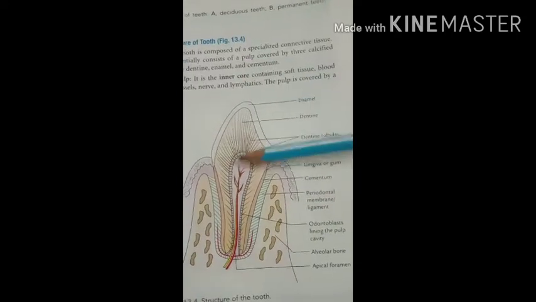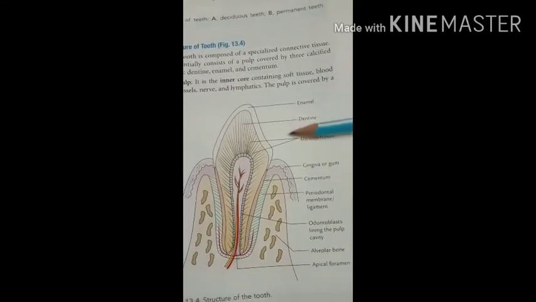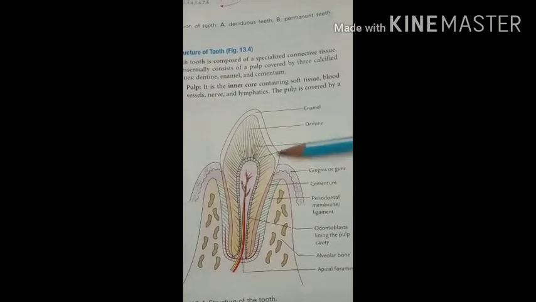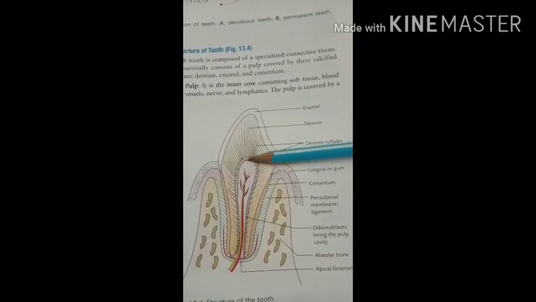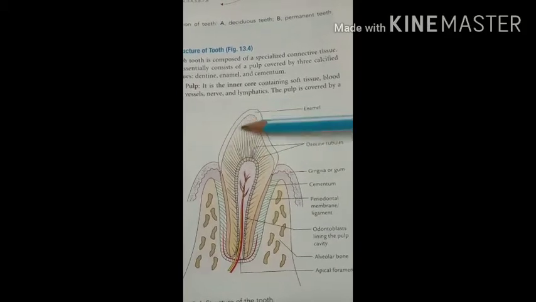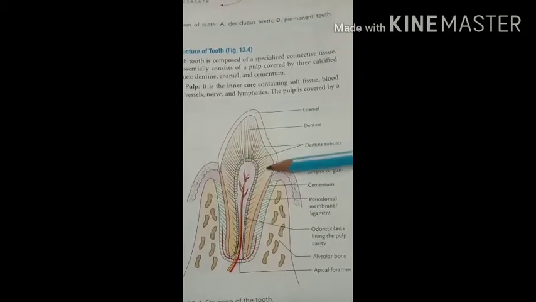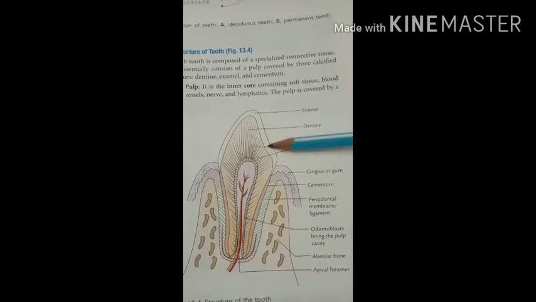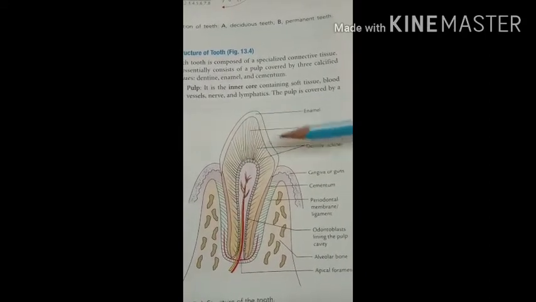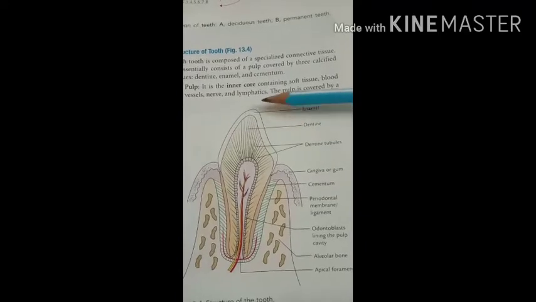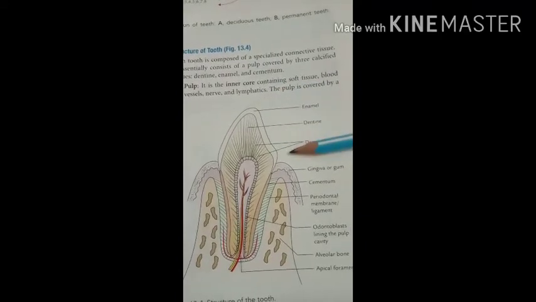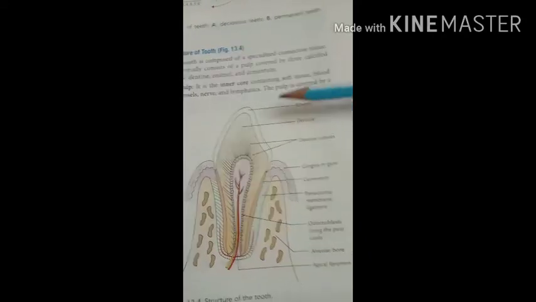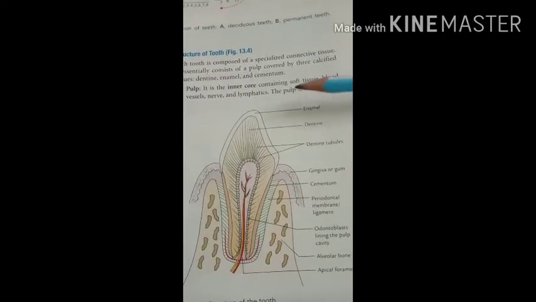Then the enamel. Enamel covers the dentin of the crown. The upper part of the tooth is called the crown, and the dentin part of the crown is covered by this enamel. Enamel is the hardest substance in the body and is composed of 90% inorganic salts, such as calcium phosphate and carbonate.